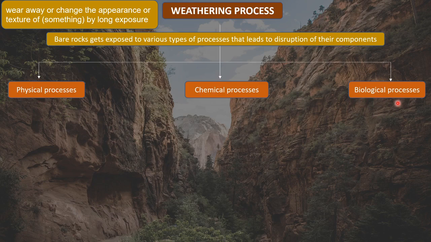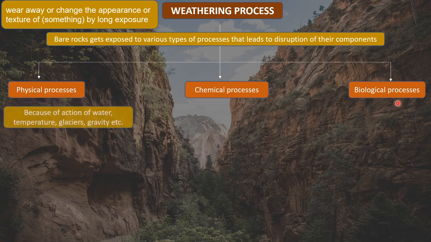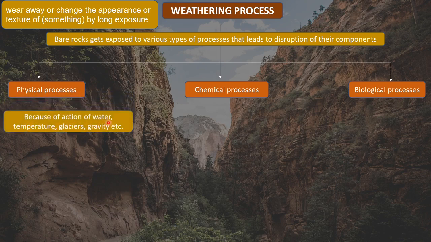So let us see what physical weathering is. This is because of the action of water, temperature, glaciers, gravity, etc., right? So over the rock, all these factors act, and this leads to weathering of the rock.